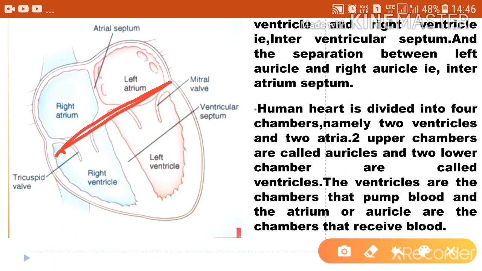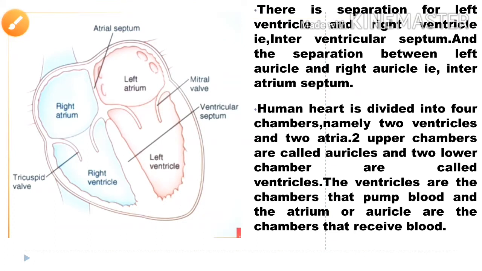The human heart is divided into 4 chambers, namely 2 ventricles and 2 atria or auricles. The 2 upper chambers are called auricles and the 2 lower chambers are called ventricles. The ventricles are the chambers that pump blood, and the atria or auricles are the chambers that receive blood.